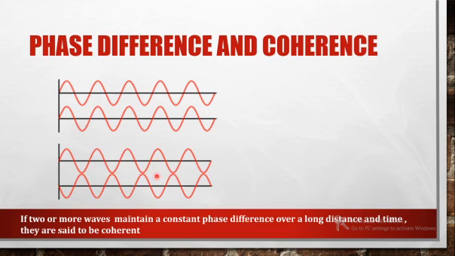We are not mentioning the same, we are mentioning the term constant. What do you mean by constant? It will be the same throughout a period of time. That is what you mean by constant. So that term is very important. A constant phase difference, whatever the phase difference, is maintained throughout the motion. Here also it was out of phase, and it maintains that out of phase relation between each other. So that is called constant phase difference.